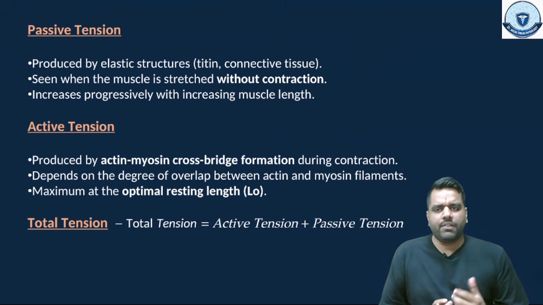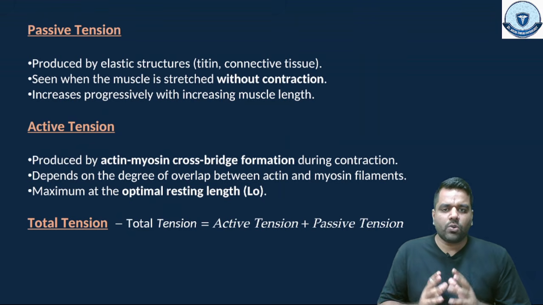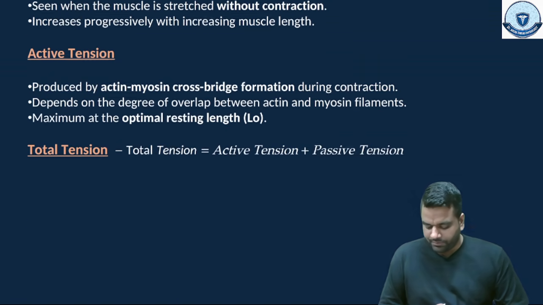Right? Active tension is produced by the actin-myosin cross-bridge formation, and the total tension is passive plus active. We call this the total tension of the tissue, right?